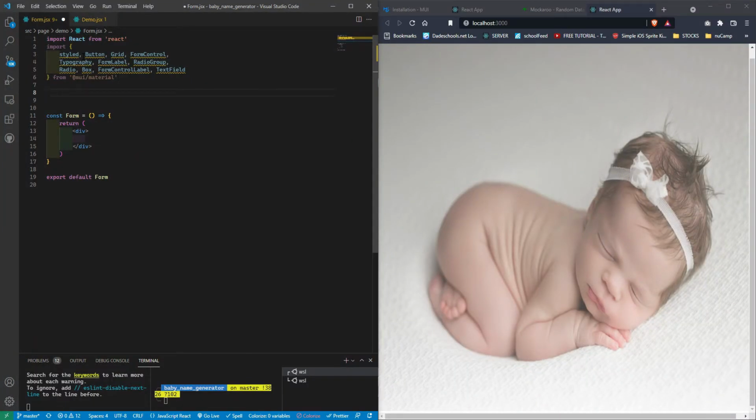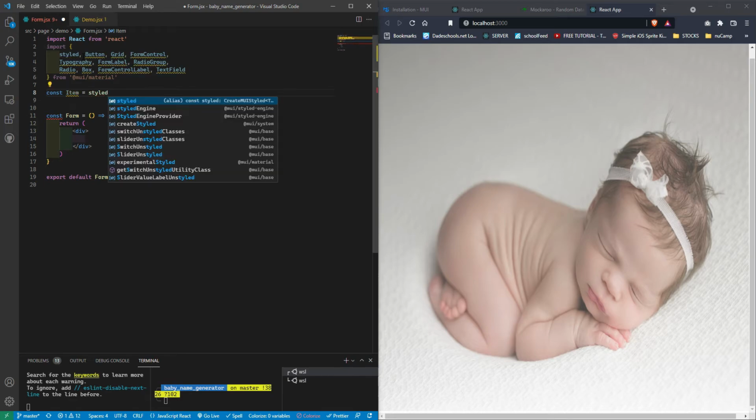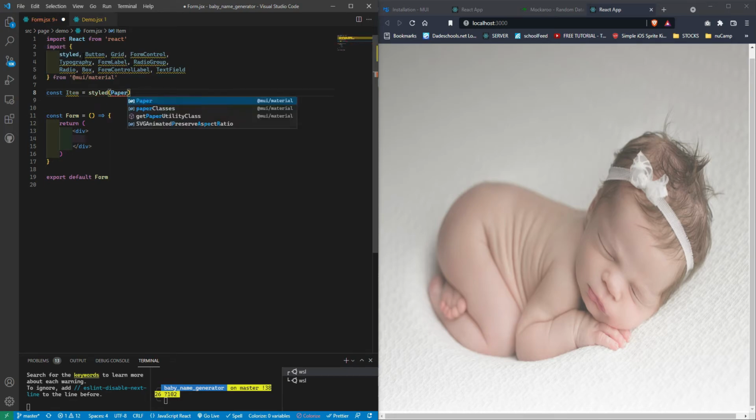Called an item. Const item, just like we did for the image. We're going to do styled, and we're passing it a Paper.